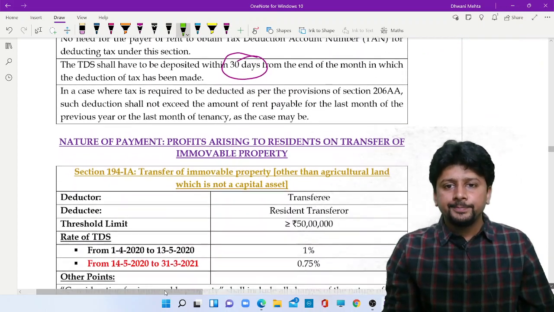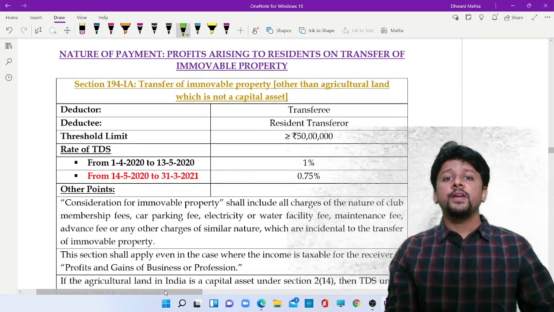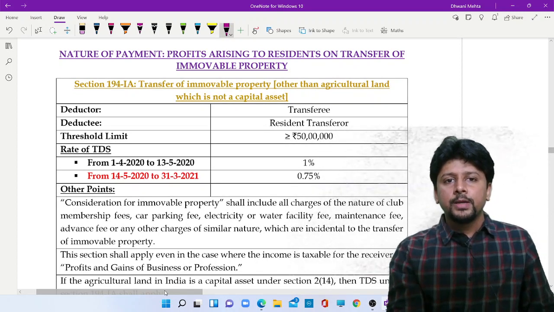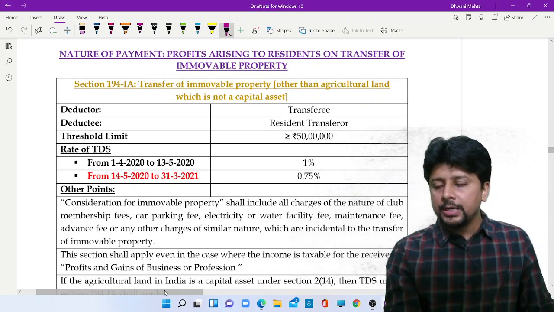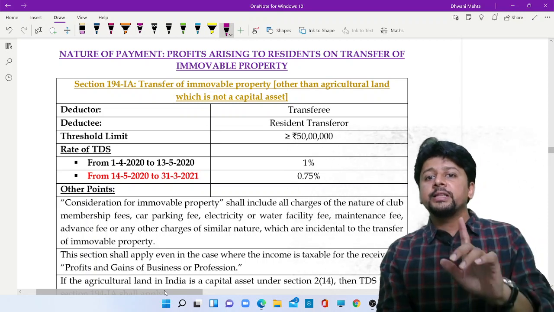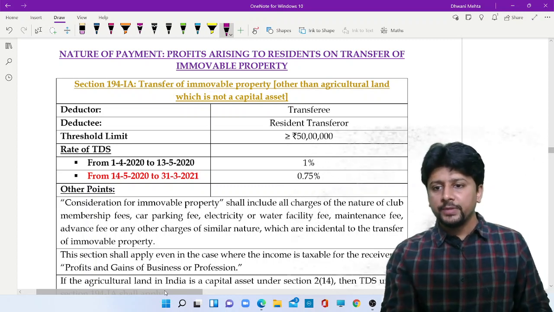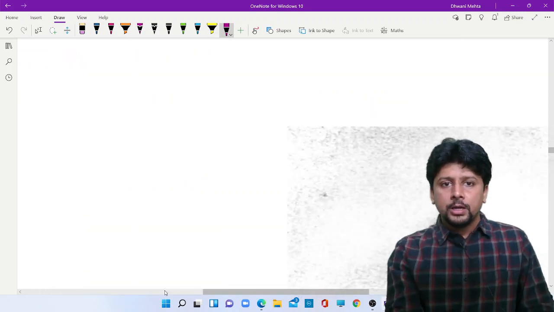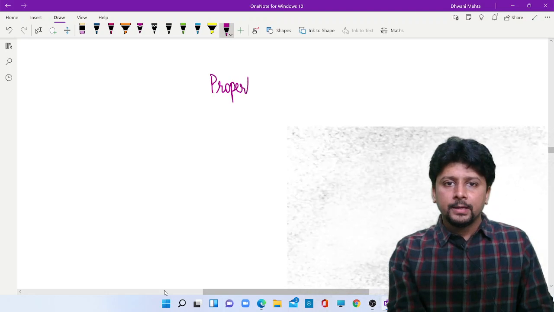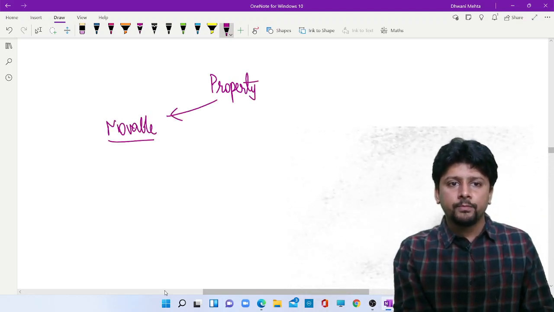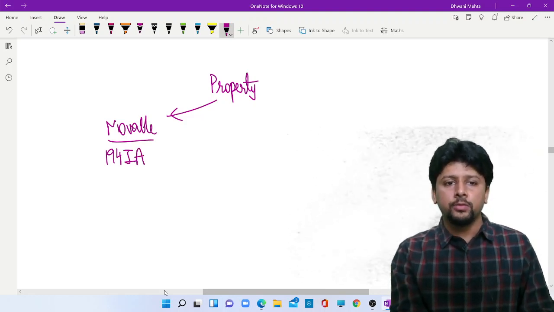Chalo, moving ahead. Transfer of immovable property. Now, here the thing to observe: when you are transferring immovable property, it is other than agricultural land, which is not a capital asset. So, if the property that I am discussing is movable, then section 194IA does not apply. This section is not applicable.